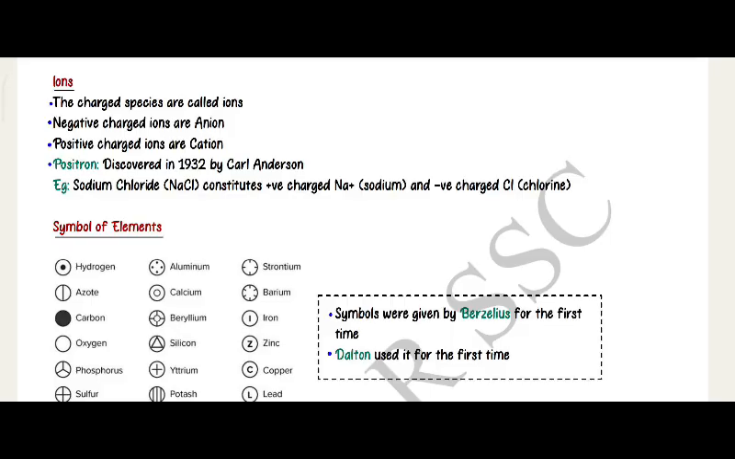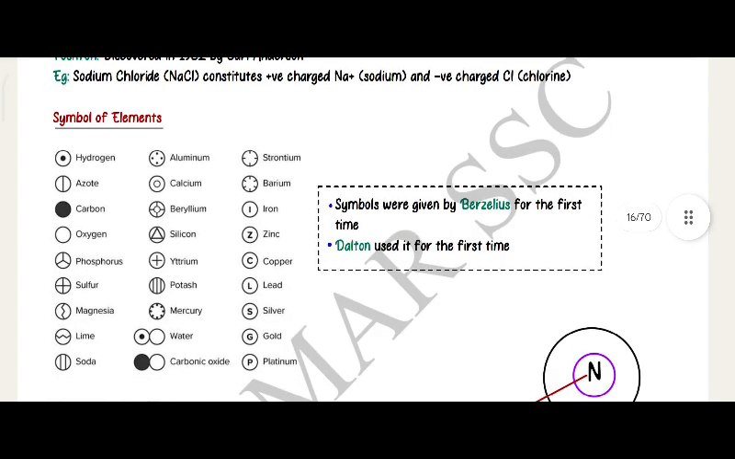Positron, discovered in 1932 by Carl Anderson. Example: sodium chloride (NaCl) constitutes positively charged sodium, Na plus, and negatively charged chlorine.